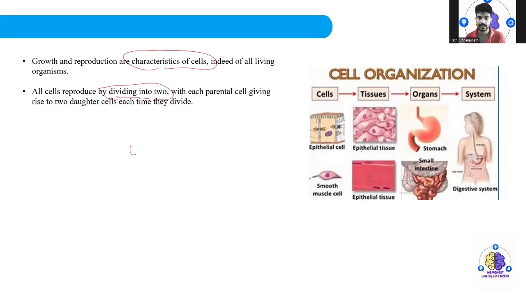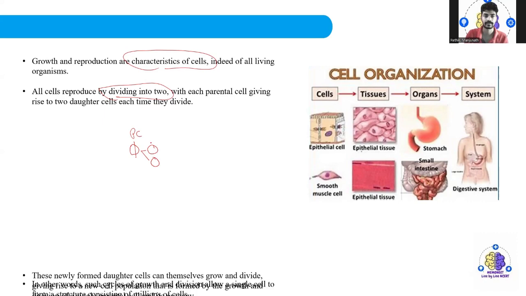We have one single cell, and this cell will be divided into two, with each parental cell giving rise to two daughter cells each time they divide. Again, these two daughter cells at a certain point become parental cells, and if they divide, they give rise to two daughter cells.